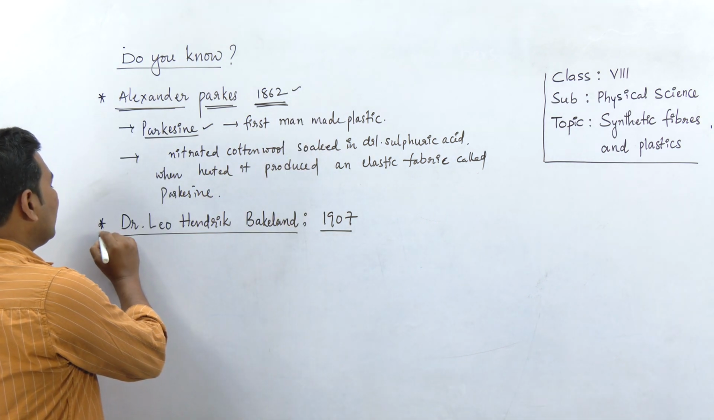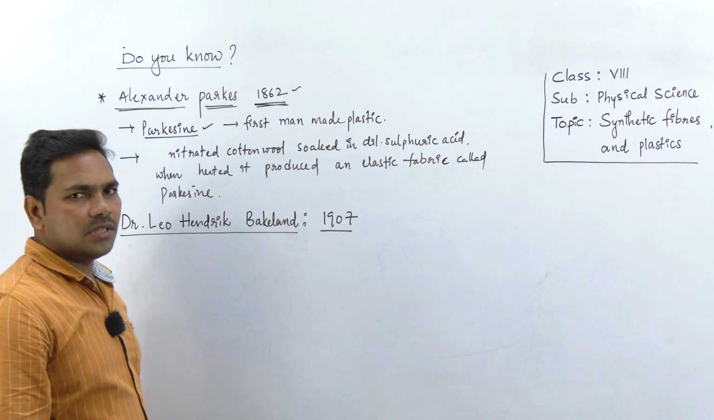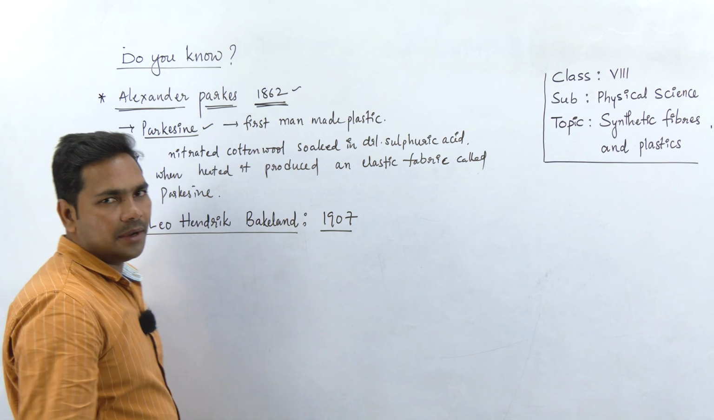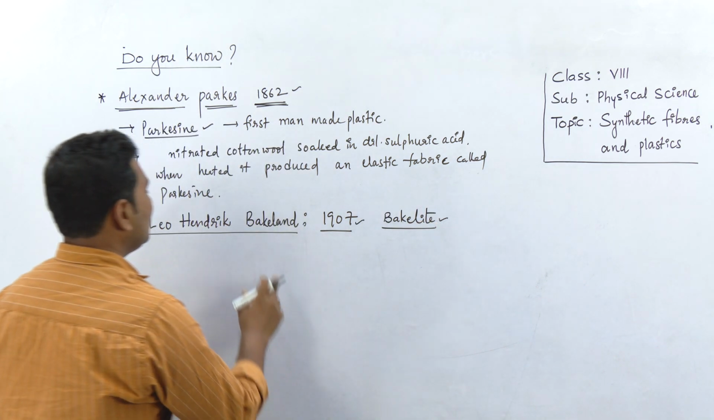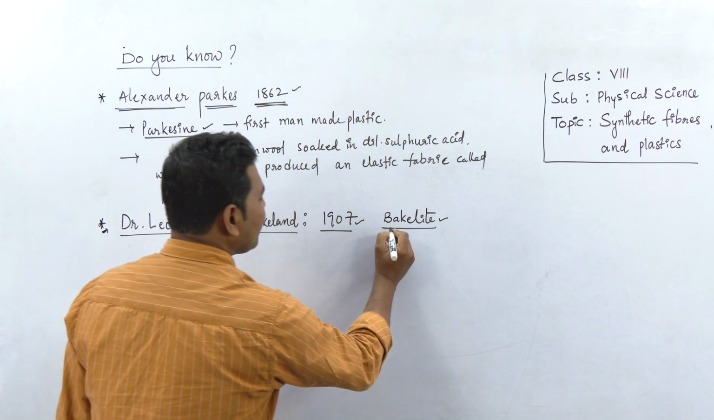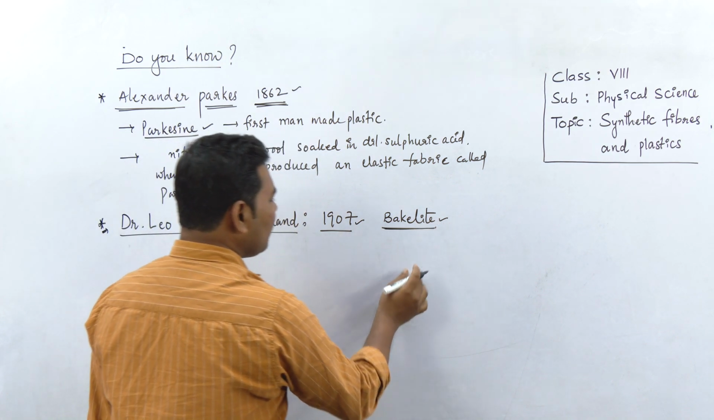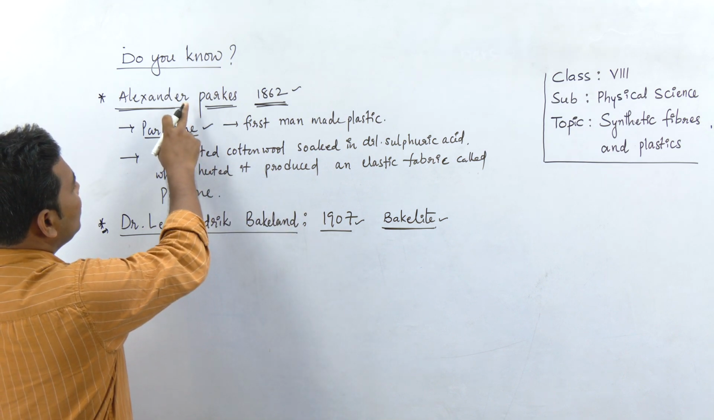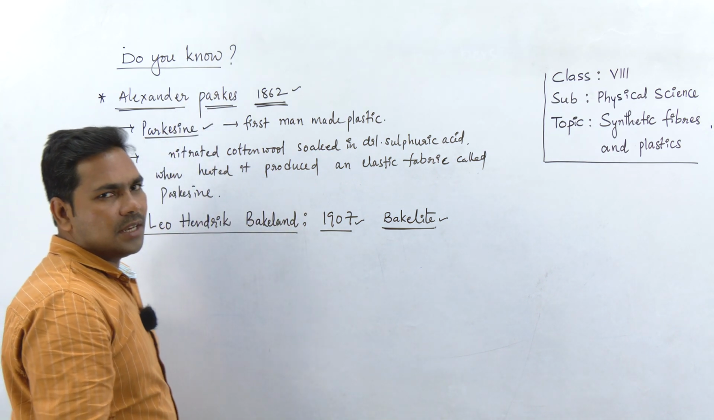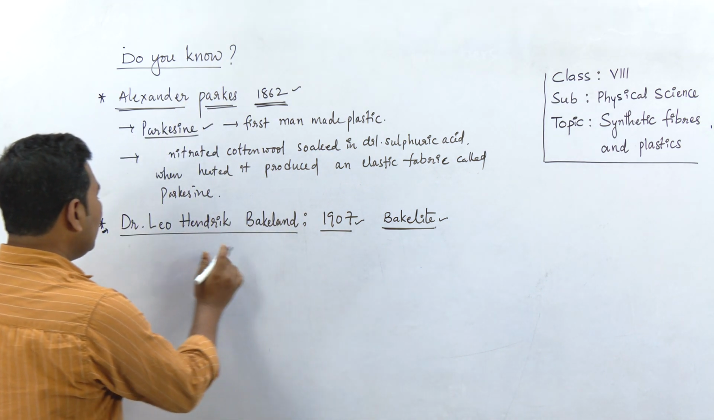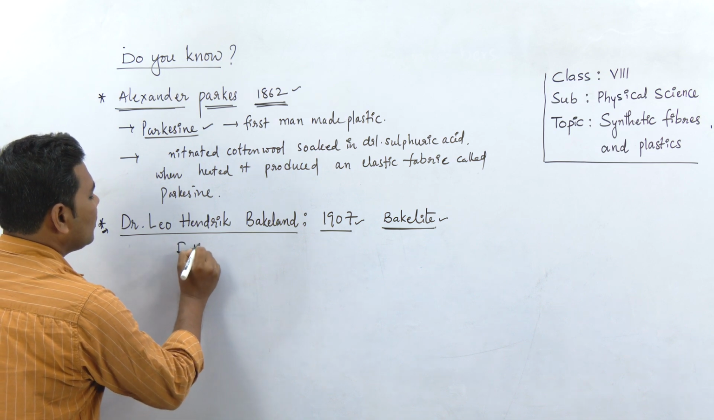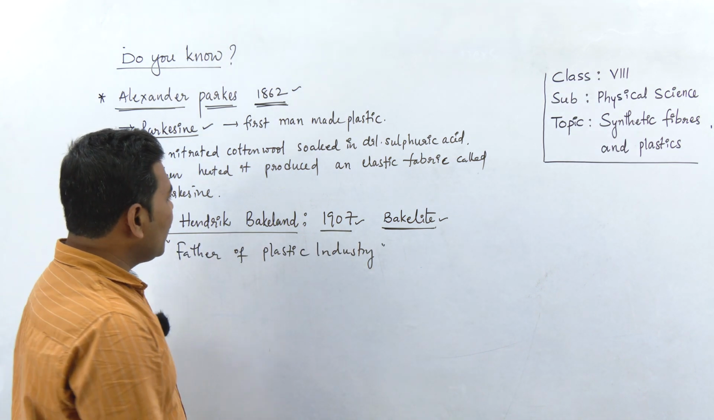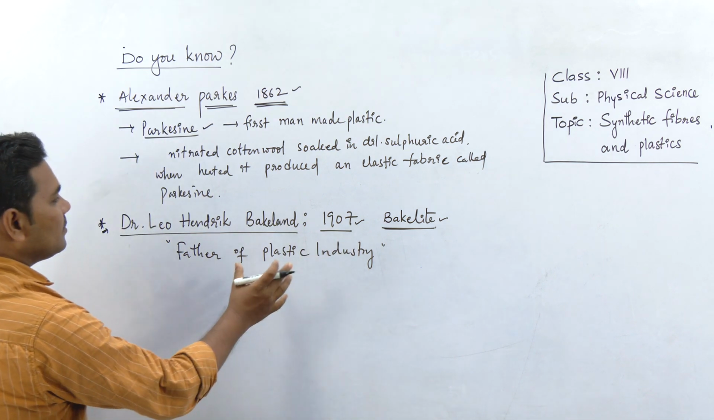Next, another important contribution towards the plastic industry was made by Dr. Leo Hendrik Baekeland. Bakelite, right? His name is Baekeland, and from his name the plastic is named Bakelite. In the earlier case also, from Alexander Parkes, it is named Parkesine. Dr. Leo Hendrik Baekeland is considered the father of the plastic industry.